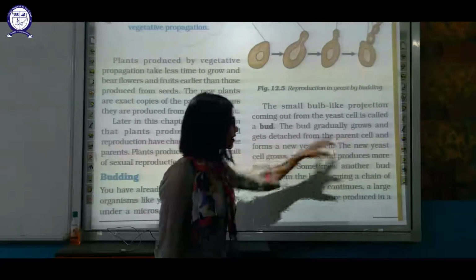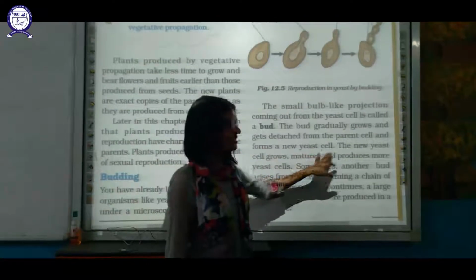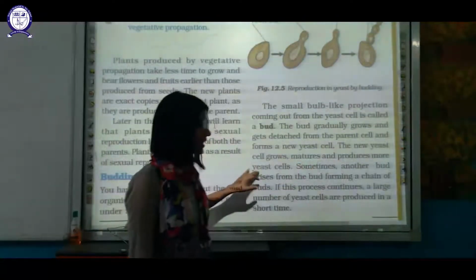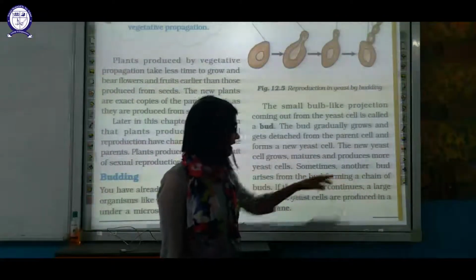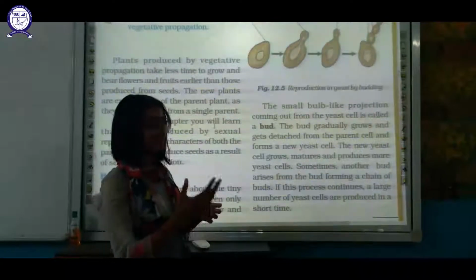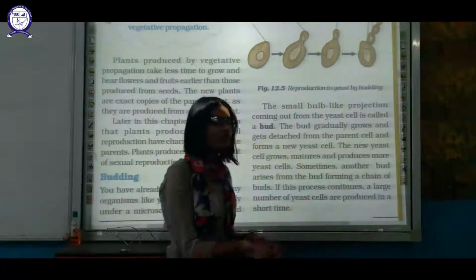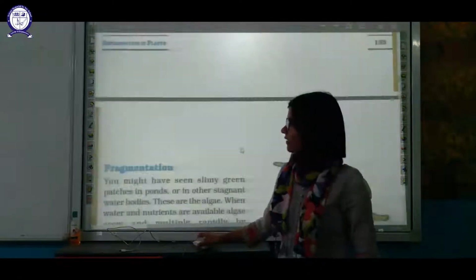The bud gradually grows and gets detached from the parent cell and forms a new yeast cell. The new yeast cell grows, matures and produces more yeast cells. Sometimes another bud arises from the bud, giving a chain-like appearance. If the process continues, a large number of yeast cells are produced in a short time. So such a kind of asexual reproduction is budding.